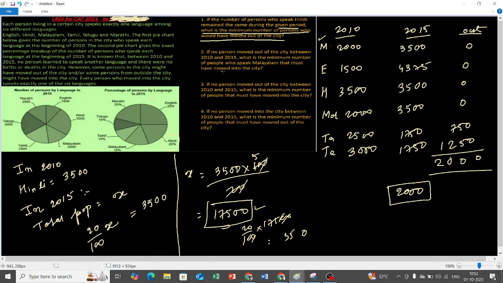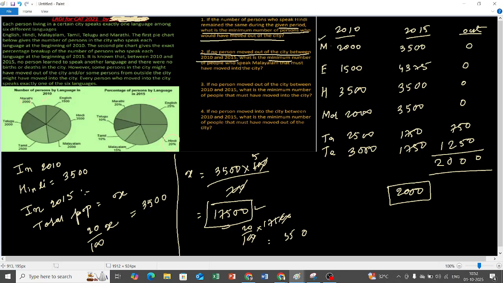Okay, now let us come to the next part. If no person has moved out of the city, observe this statement. If no persons have moved out of the city between 2010 and 2015, nobody has gone out. What is the minimum number of people who speak Malayalam that have moved into the city? Minimum number. These words are very critical. What is the minimum number of people who speak Malayalam that must have moved into the city?